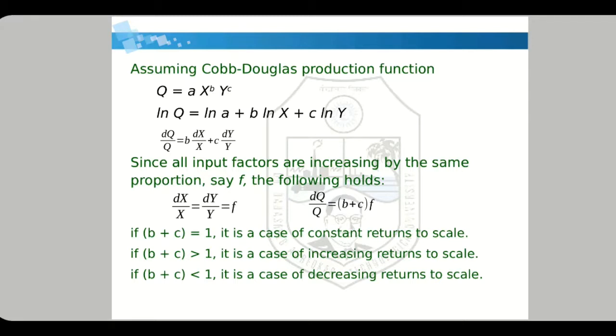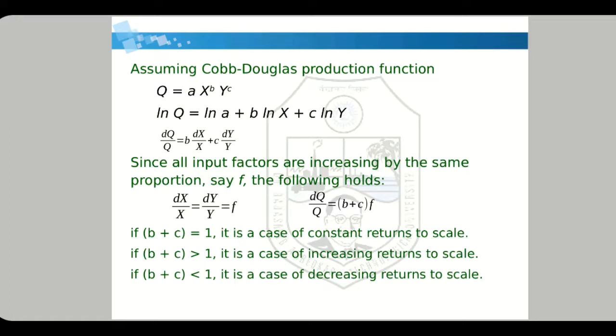So ln q equals ln a plus b into ln x plus c into ln y. Now dq by q, that is the change in q, equals b into dx by x plus c into dy by y. So how does a change in x and a change in y affect the change in q? Change in q means change in production, and change in x and y means change in input factors.